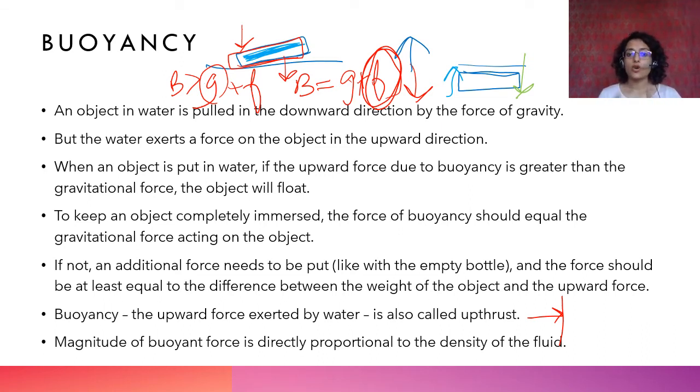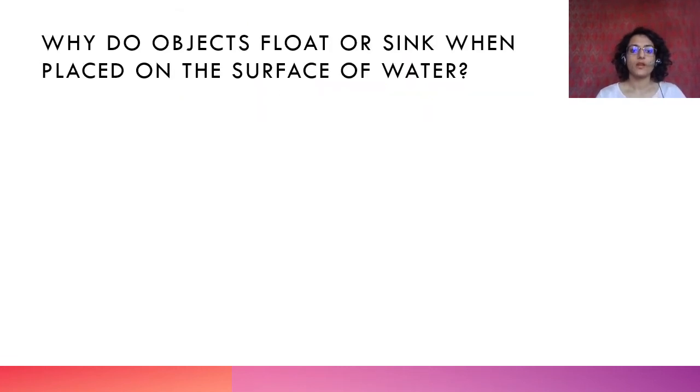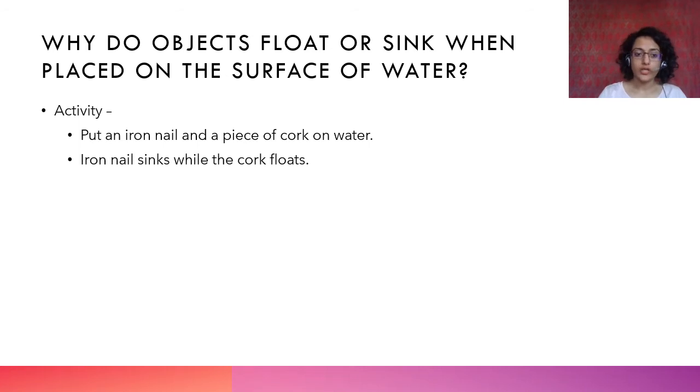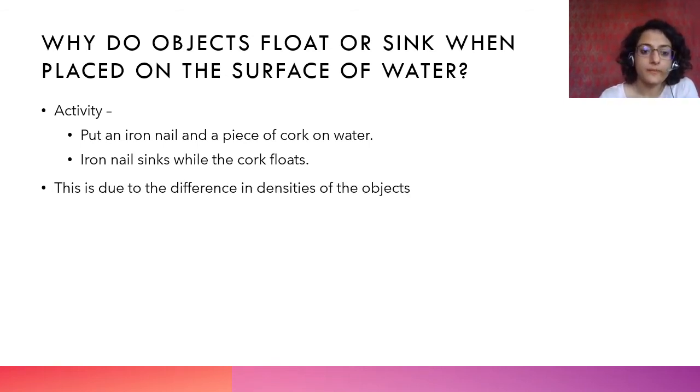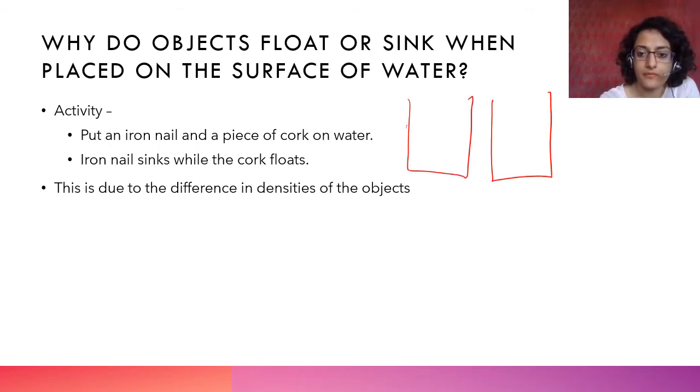The relative density of the object as compared to that of the fluid will tell you whether an object will sink or float. Okay? So this is what we are going to be talking about. We put an iron nail and a piece of cork on water. हाँ? हमने पानी लिया, equal पानी, एक एक लीटर एक एक beaker में डाल दिया. Okay, we put it in these containers. In one we put an iron nail and in one we put a piece of cork.